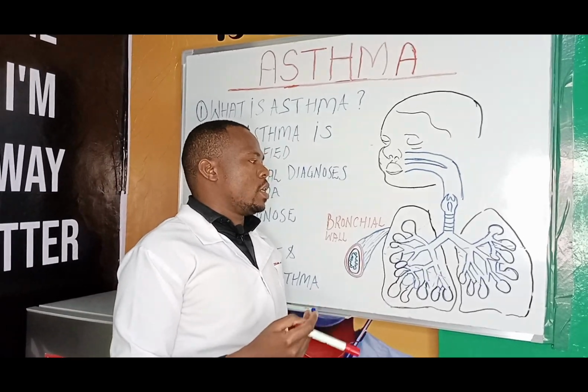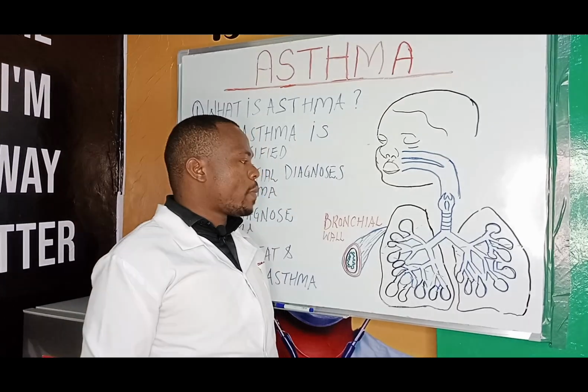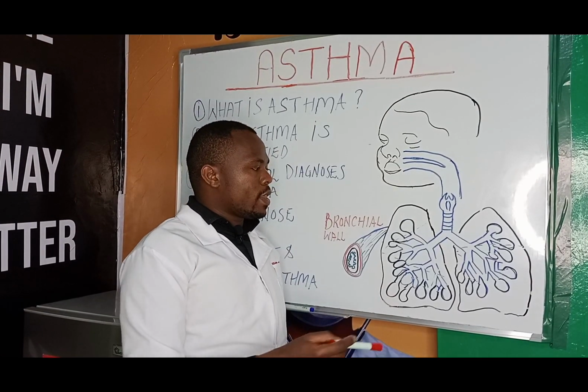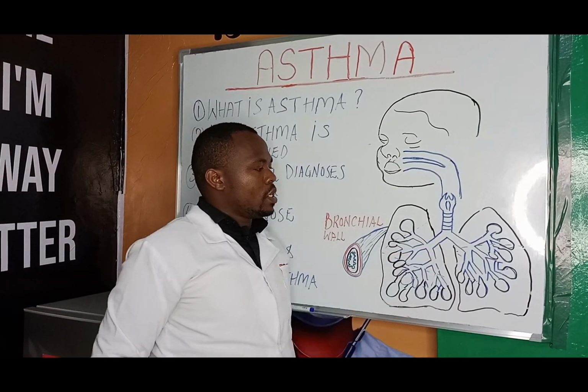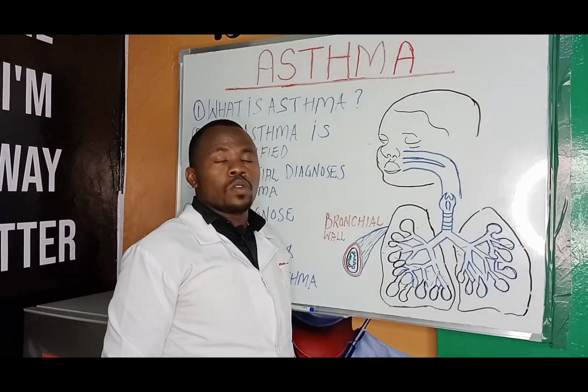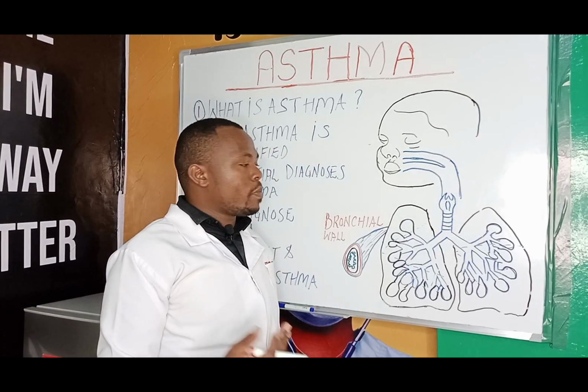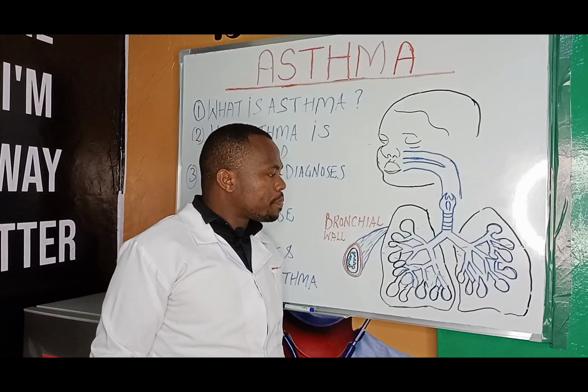This will make you have symptoms that appear as those of asthma. Three, we have cancer of the bronchus. Cancer of the bronchus will make this space narrow, resulting in obstruction of air. This also may present like asthma.